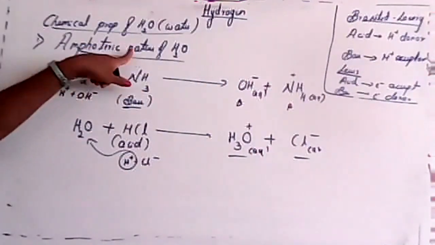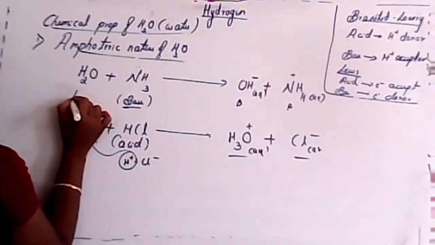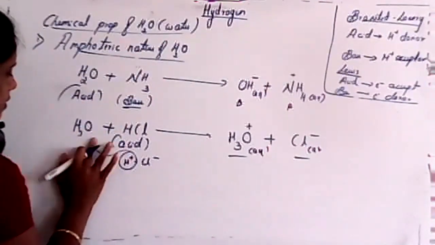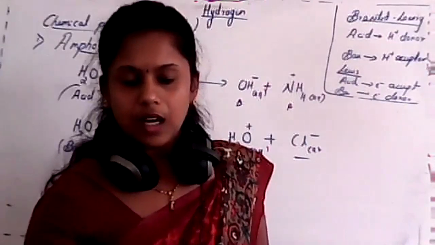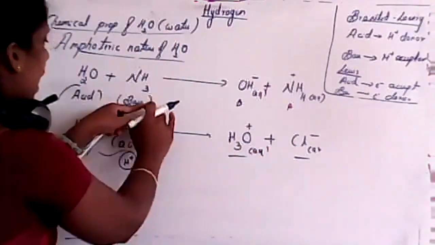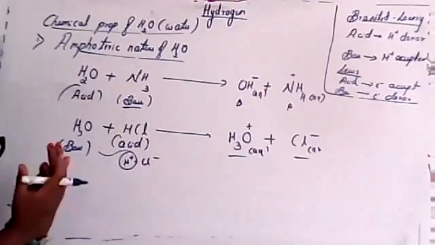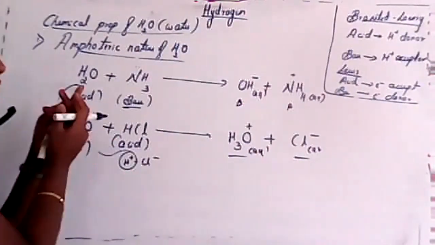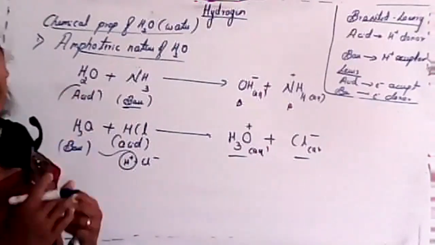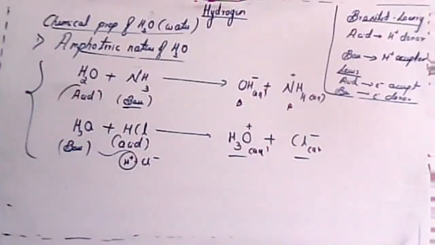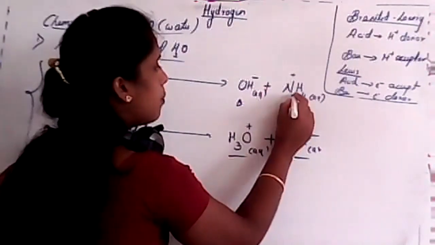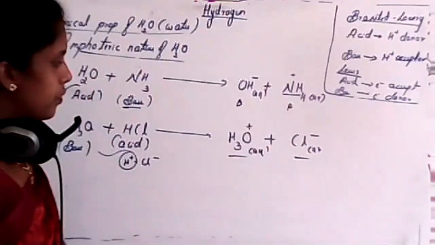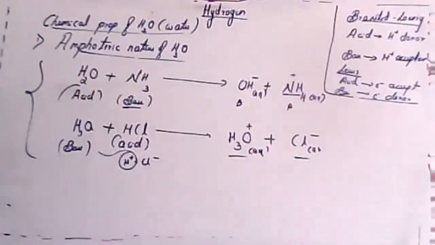See, amphoteric nature of water. In this case, it acts as an acid. In this case, it acts as a base, isn't it? Remember student, whenever you consider acid with water, in that case water acts as a base. If you are considering base with water, in that case water acts as an acid. Is this clear? Yes, that is hydronium ion, this is hydroxyl ion, this is ammonium ion. See, this one is ammonia, ammonium ion, and Cl minus is chloride ion. Is this clear? Student, just reply.